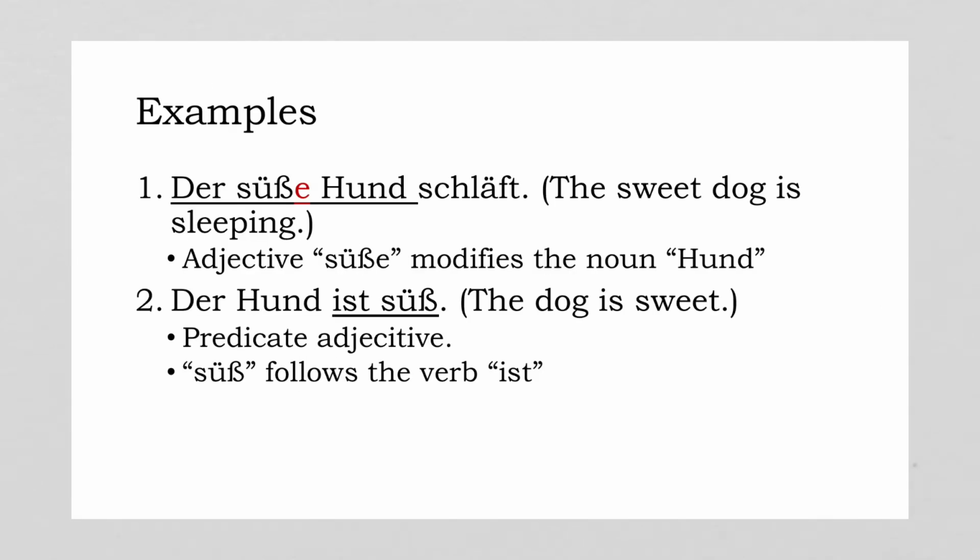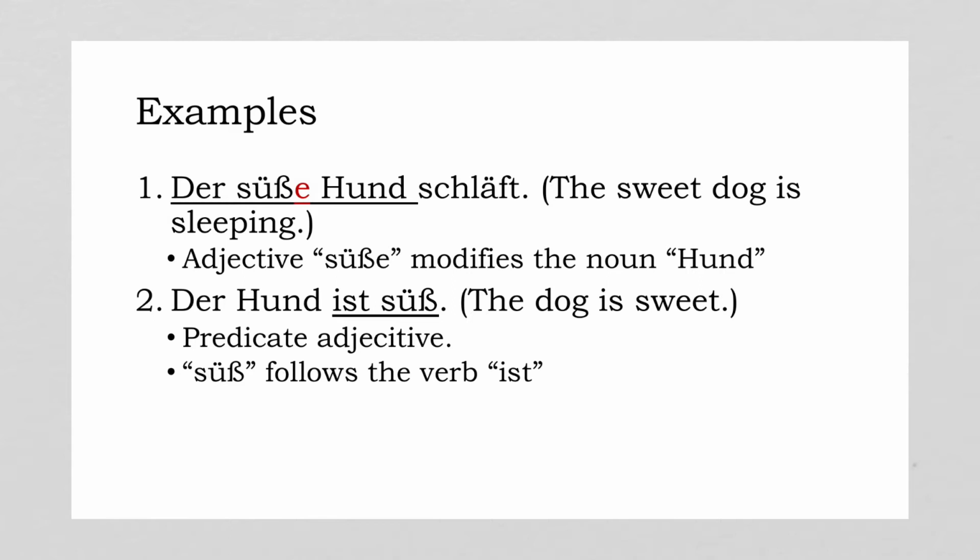So let me give you a few examples just to talk about when we actually decline adjectives and when we do not. The first example says, der süße Hund schläft. That translates, the sweet dog is sleeping. You notice that we have the der, which is the definite article, the, here masculine form, singular. And then we have süße, the adjective sweet, which is modifying the noun Hund, a masculine noun.